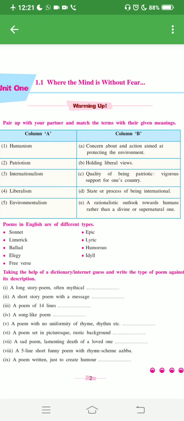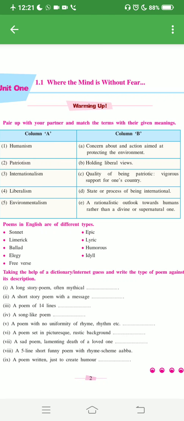First one is epic, second ballad, third sonnet, fourth lyric, fifth free verse, sixth idyll, seventh elegy, eighth limerick, ninth humorous. And the explanations are given. So please go through and write down in your notebook. So this warming up activity finishes over here.